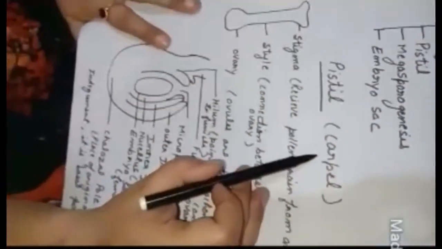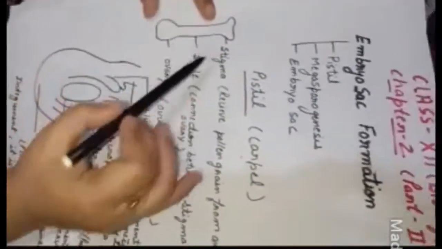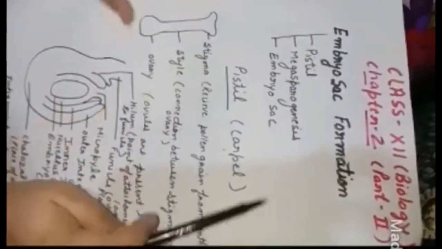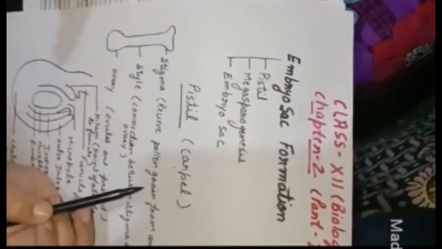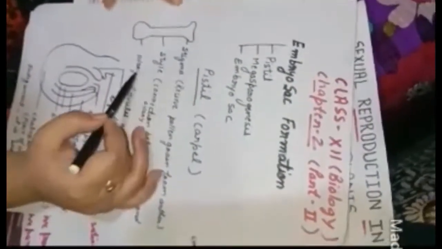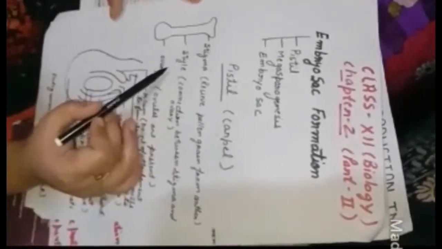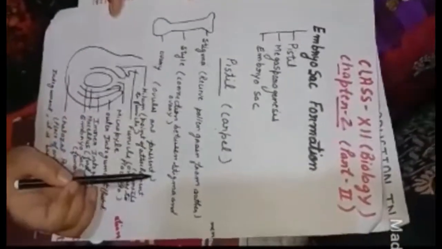Pistil, we can also say carpel. It is divided into three parts: stigma, style and ovary. The stigma receives the pollen grain, the pollen grain that is coming from the anther. Now the next is the style part. Style is the part that connects the stigma with the ovary, and the third part is the ovary, where the ovule formation takes place.